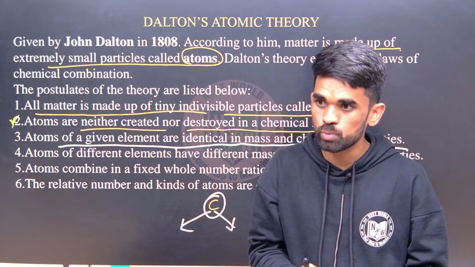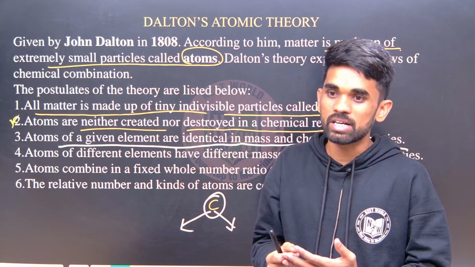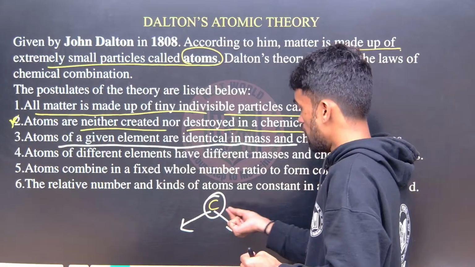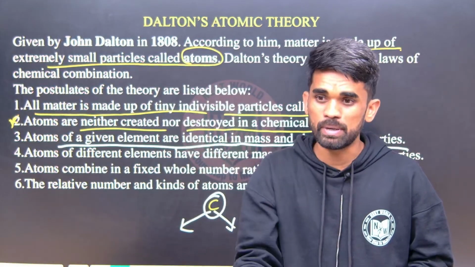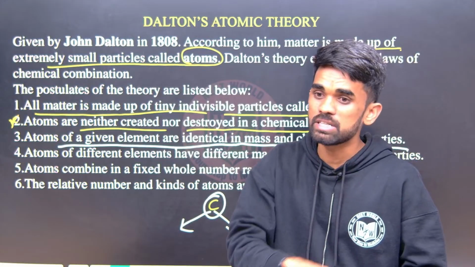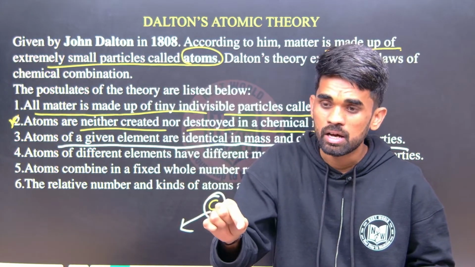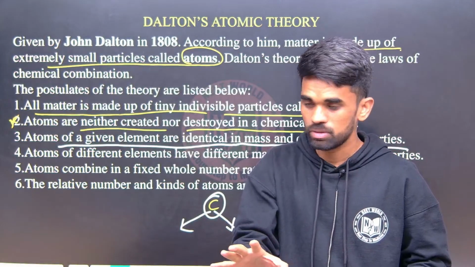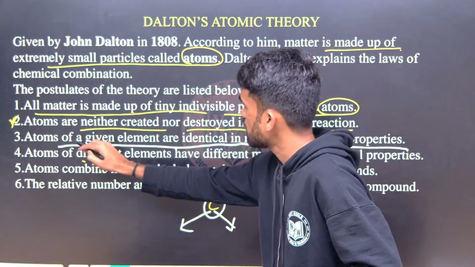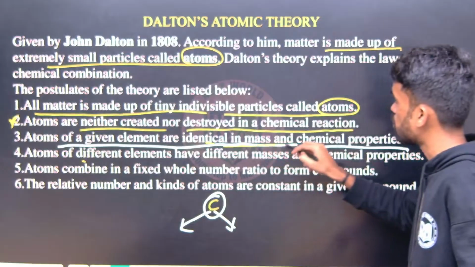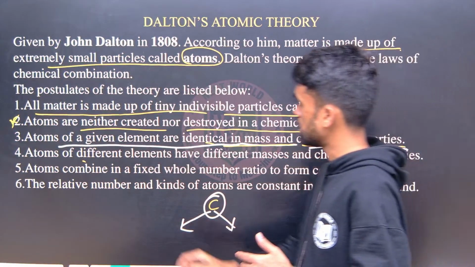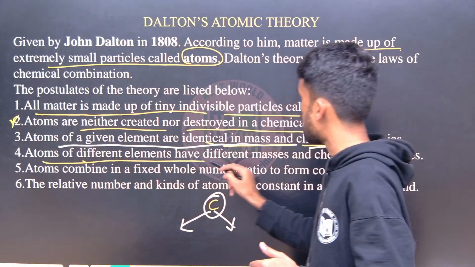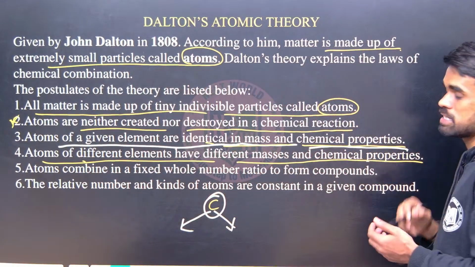Okay, like what group it is, whether it is healthy or not, all these things. Atoms of one element will have the same properties, whether physical or chemical, for a particular element's atom. See, atoms of given elements are identical in their mass, chemical properties, physical properties, all. Okay, next, atoms of different elements have different chemical properties and different masses.